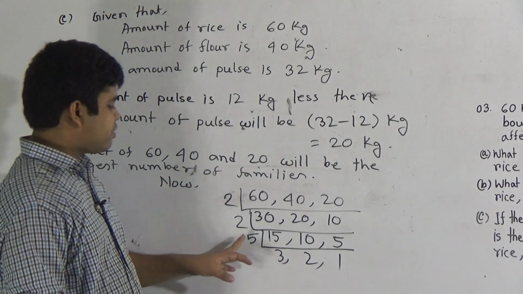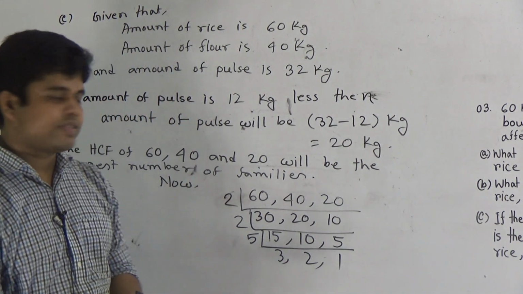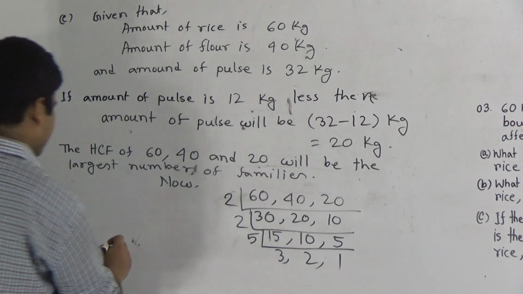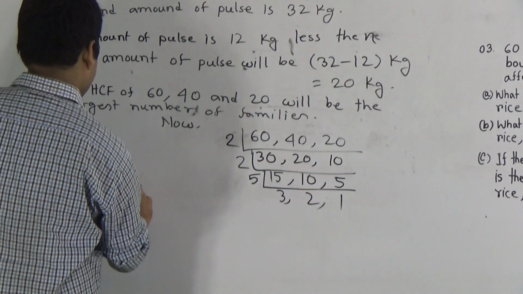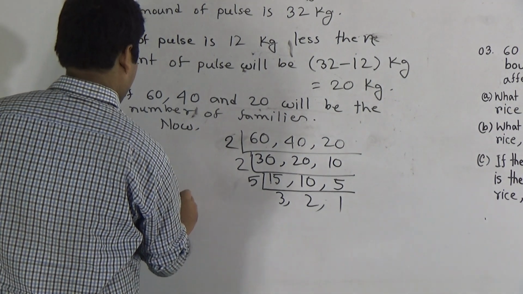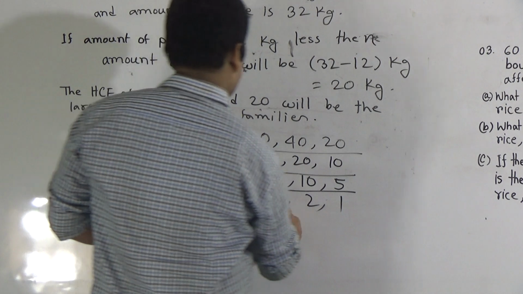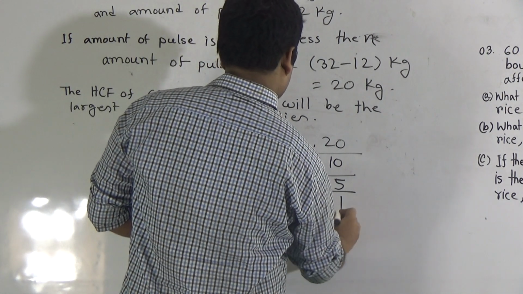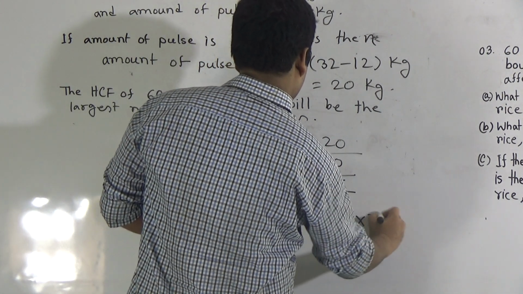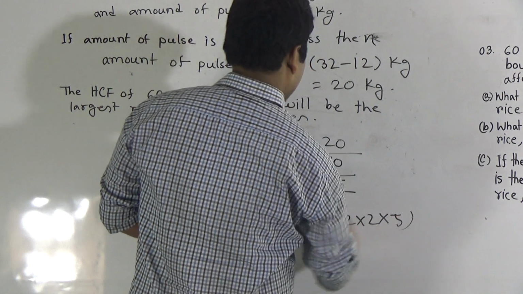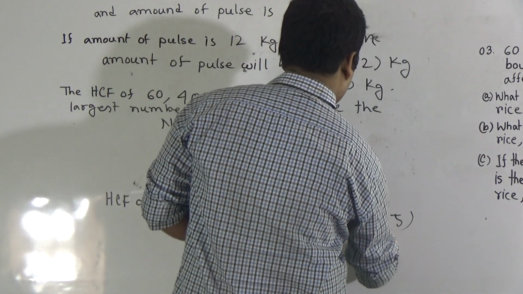So the product of 2, 2 and 5 will be the HCF of these three numbers. Now write HCF of 60, 40 and 20 is 2 multiply 2 multiply 5, 2 2s are 4, 4 5s are 20.